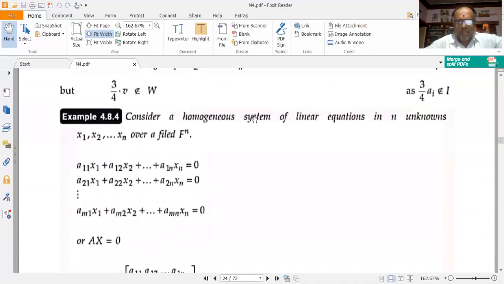Read this problem again. I have a homogeneous system of linear equations in n unknowns x1, x2, etc. till xn over a field F. This should be field, F-I-E-L-D. It is not F-I-L-D, it is F-I-E-L-D. So I have a11 x1 plus a12 x2 plus etc. till a1n xn is equal to 0. Next, I have a21 x1 plus a22 x2 plus etc. till a2n xn is equal to 0. Then continuing this process, I have am1 x1 plus am2 x2 plus etc. till amn xn is equal to 0.